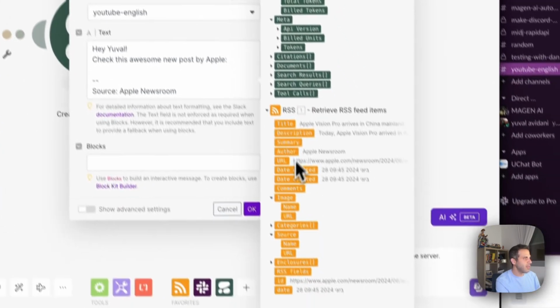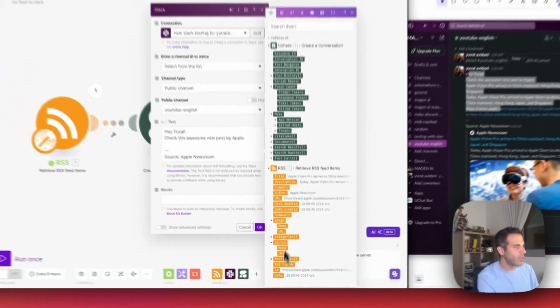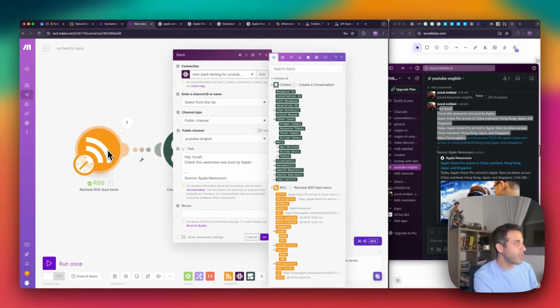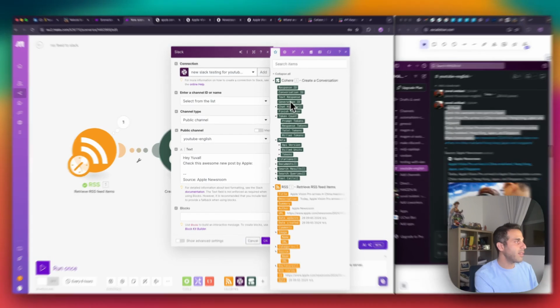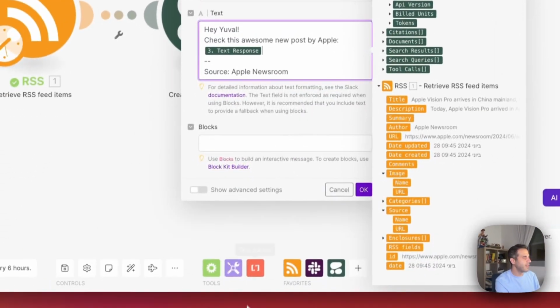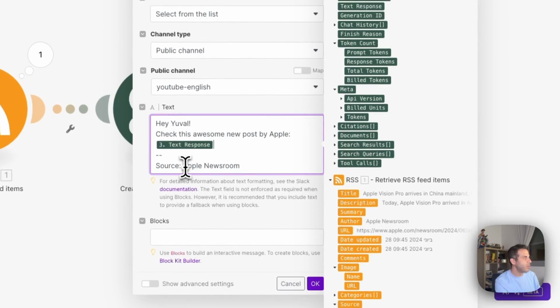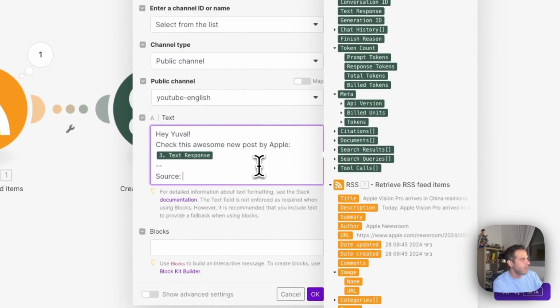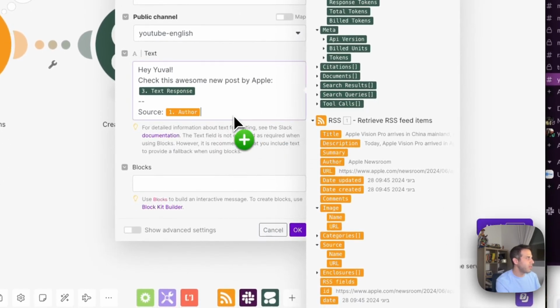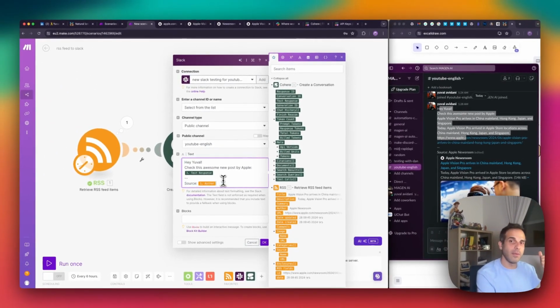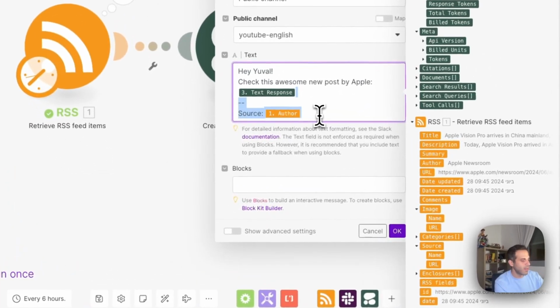By the way, as you can see, at first we had only the orange fields, which stands for the orange module. Now we have the green module from Cohere, and we have the green fields. So I'll take the text response. I just drag it into here, and the source, instead of hard coding it, I can also just take the author from here, or I can just remove it completely, because in the prompt I said give me back the author's name. So I can just remove it.